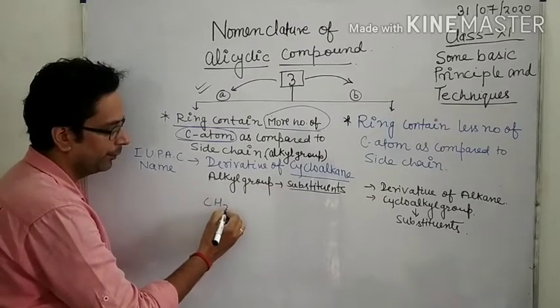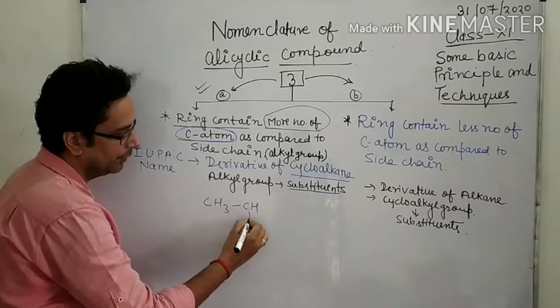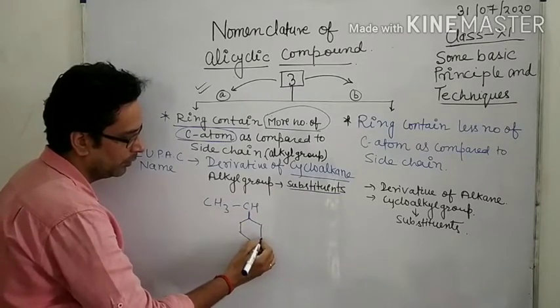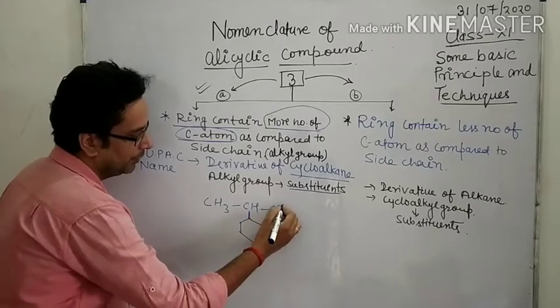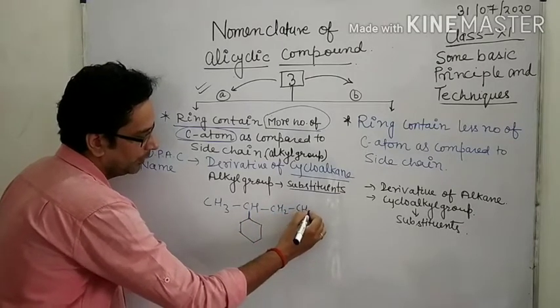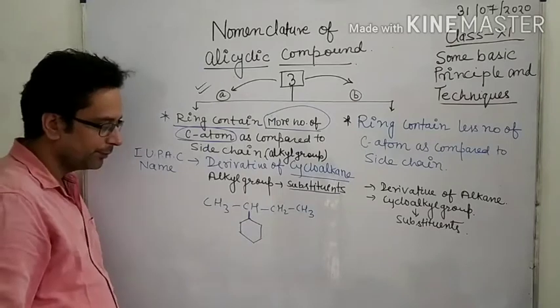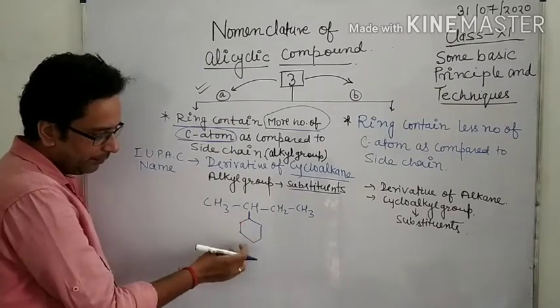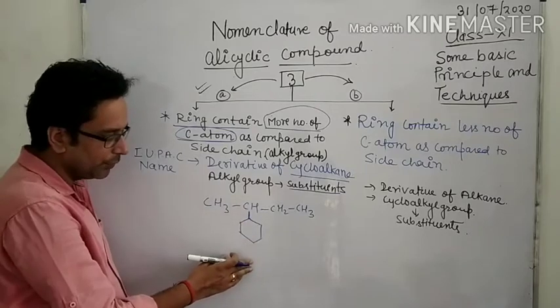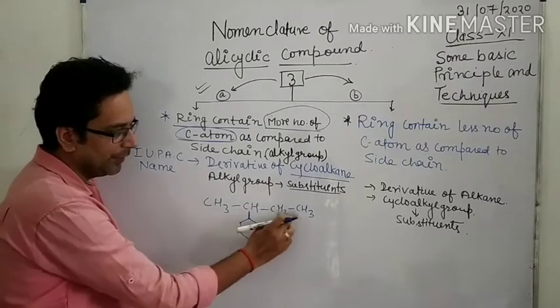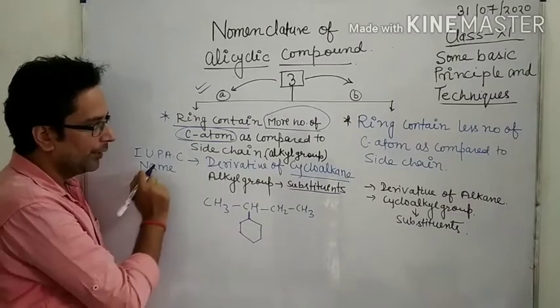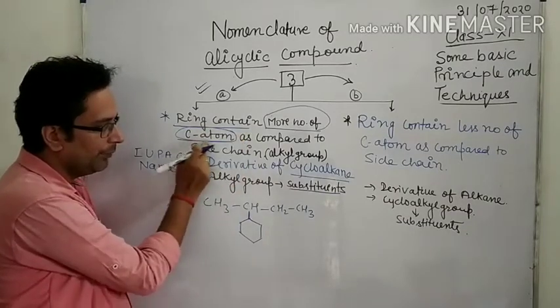CH3, CH, CH2, CH3. Okay, now look here. In this case, this is the cyclic compound, the alicyclic compound. Okay, and this is the carbon chain. Clear? Now, according to this, look here, the ring contains more number of carbon atoms.